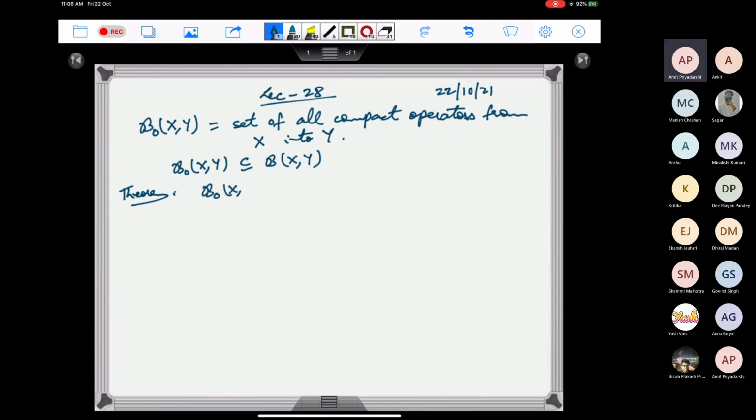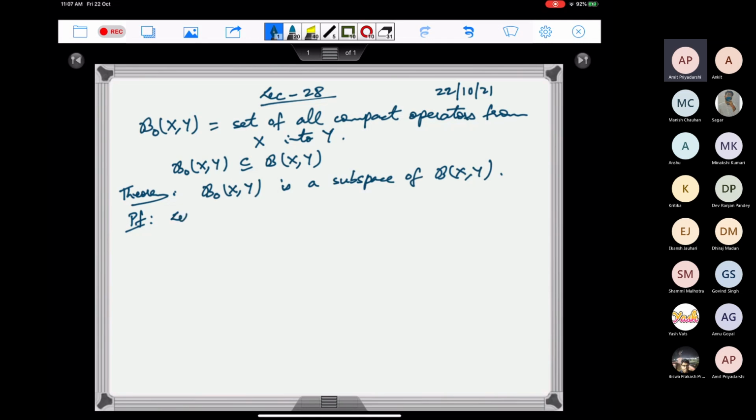B0(X,Y) is a subspace of B(X,Y). So this is easy to prove. Suppose we have any two compact operators.